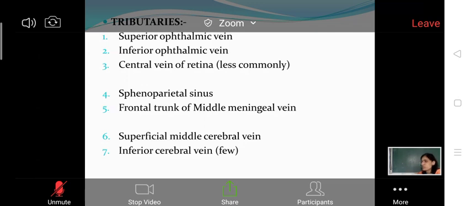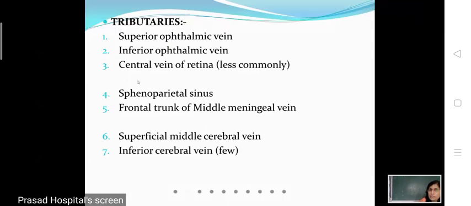So the tributaries of the cavernous sinus are the superior ophthalmic vein, inferior ophthalmic vein, and sometimes the central vein of retina. So these three veins drain the blood of the orbit into the cavernous sinus: superior ophthalmic vein, inferior ophthalmic vein, and central vein of retina, the tributaries from the orbit.